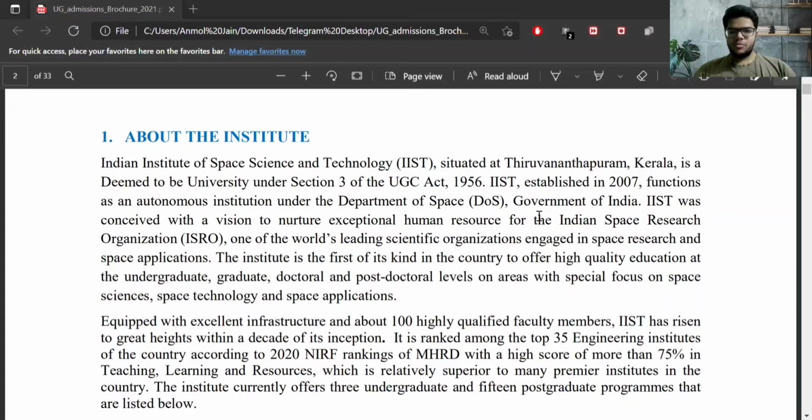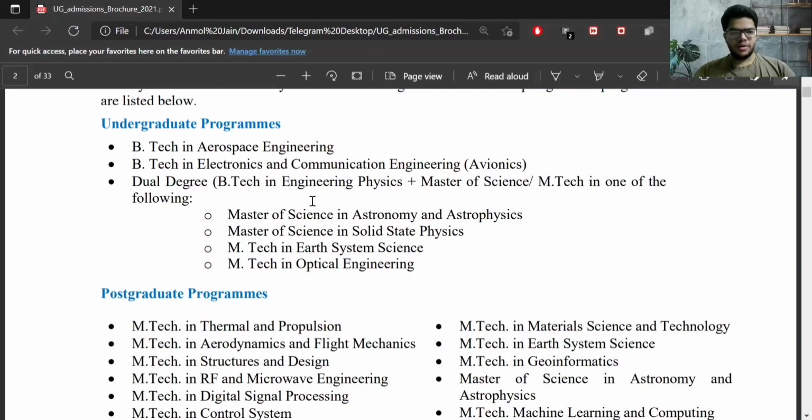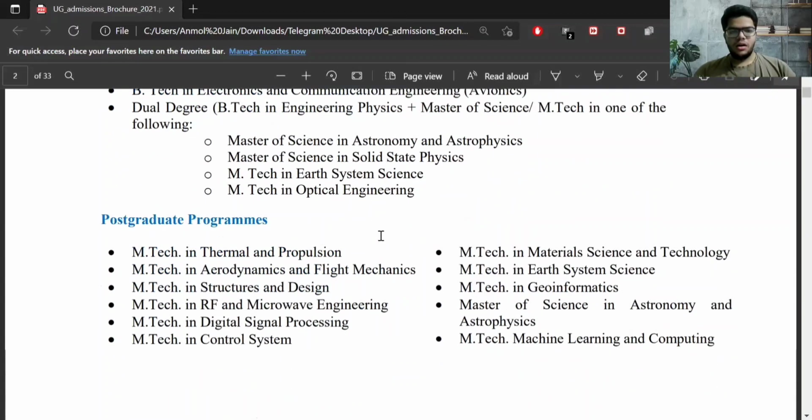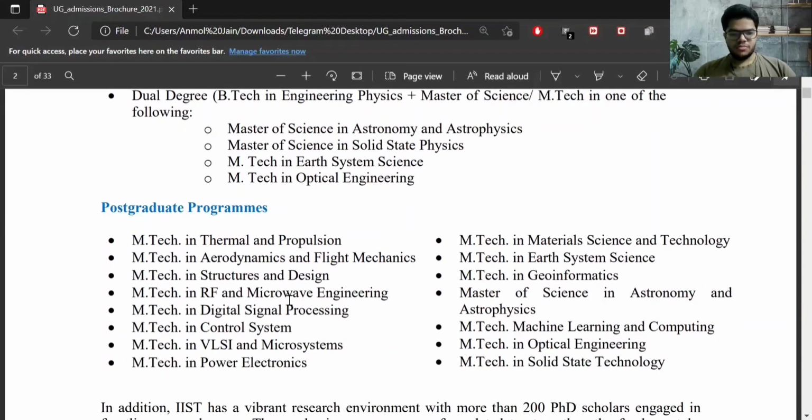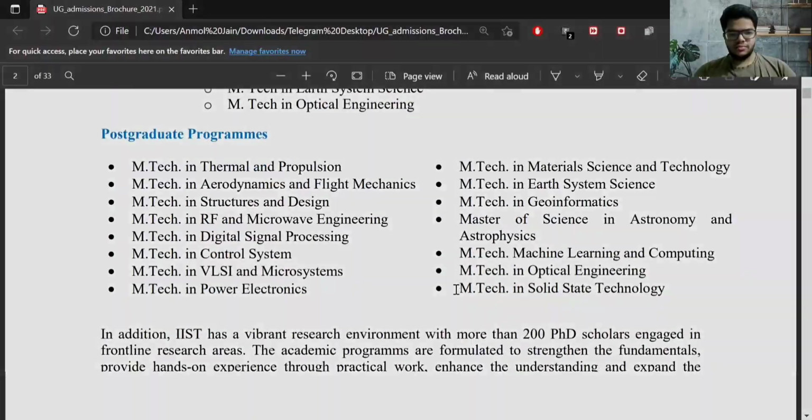So in the beginning of this brochure, it says our institute IST comes under the Department of Space (DOS). Next it includes undergraduate programs. First is aerospace engineering, second is avionics, third is dual degree, which comes with 4 specializations. You can choose one of them. Next are some postgraduate programs. You can see the list if you are interested.